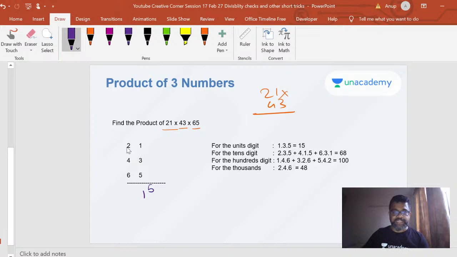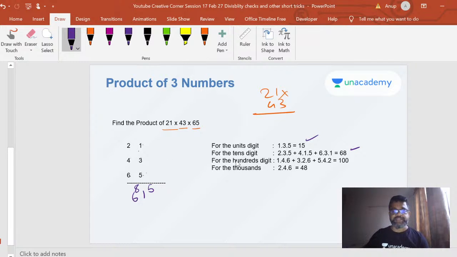So again, you're finding the tens place. When you add all the tens places by the units place, you get the overall tens place. So 2 into 3 into 5, 4 into 1 into 5, 6 into 3 into 1. Skip the digit that is at this level and multiply by these 2 digits. Add these. So 2 into 3 into 5 plus 4 into 1 into 5 plus 6 into 1 into 3, right? So I got 68. So I'm writing these numbers. I'm not doing any carries now, my intent is to deal with the carries later. I'll first write down whatever numbers I've got here. So I got 15, I got 68, right?